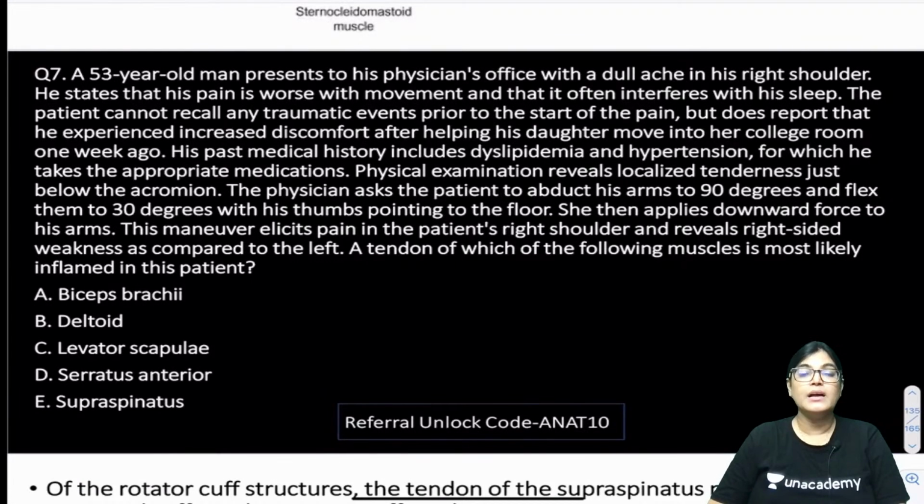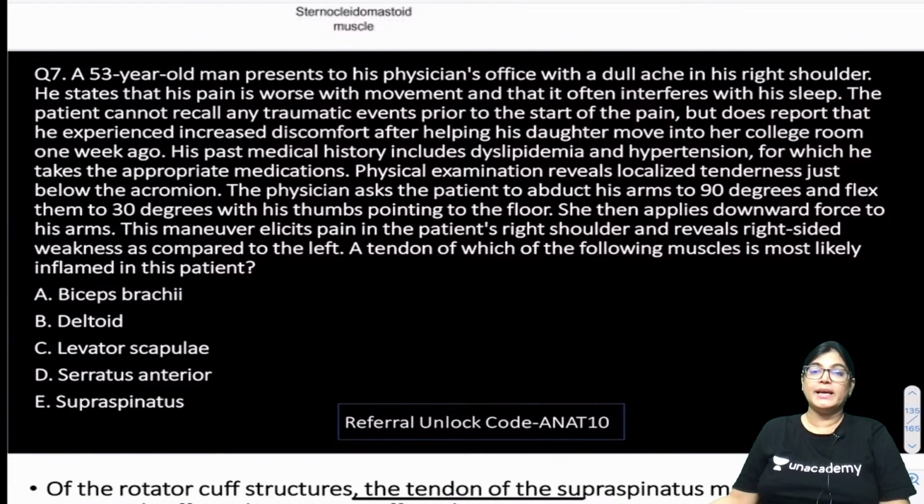A 53-year-old man presents to his physician's office with a dull aching pain in the right shoulder. He states that his pain is worsening with movement and that it often interferes with his sleep.